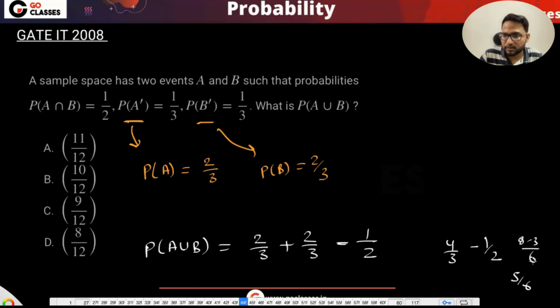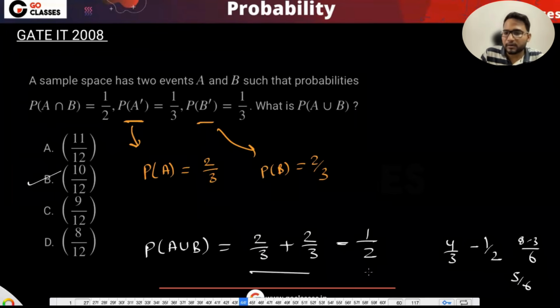8 minus 3 by 6. 4 by 3 minus 1 by 2. This is 2 by 3. 2 by 3 minus 1 by 2. 5 by 6, no? Okay. So they have given 10 by 12. Okay. So we are getting D. So everyone is getting B as an answer. I got it. So B is your answer, right?